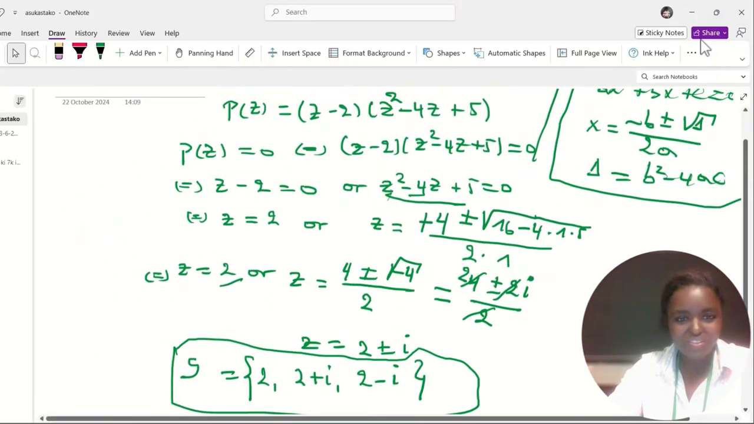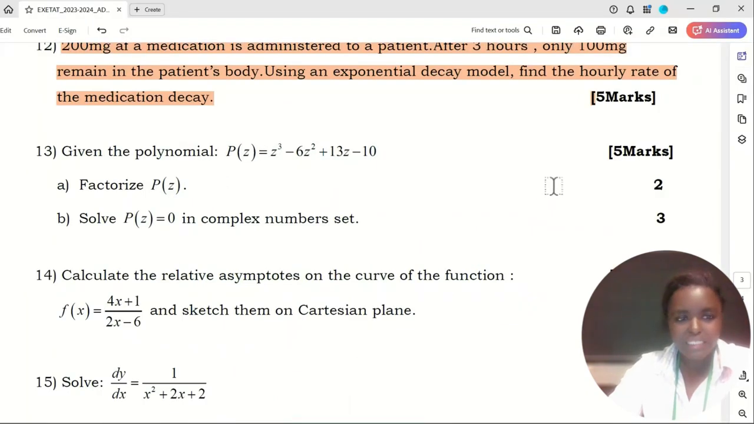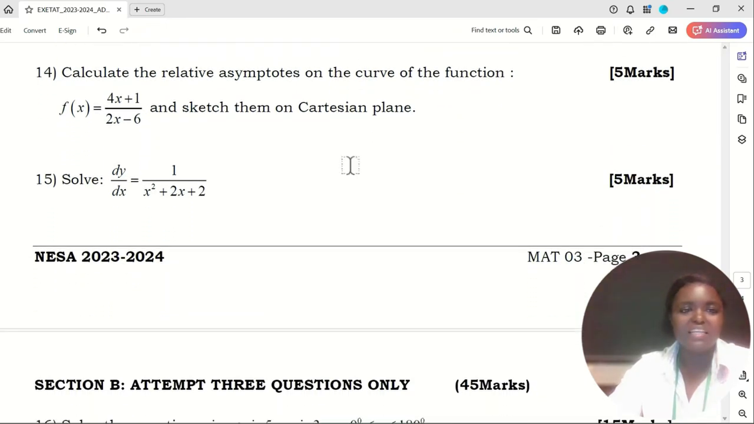So that's the solutions. Let's move on to the next question. Question number 14. Calculate the relative asymptotes on the curve of the function f of x equal to 4x plus 1 over 2x minus 6, and sketch them on the Cartesian plane.